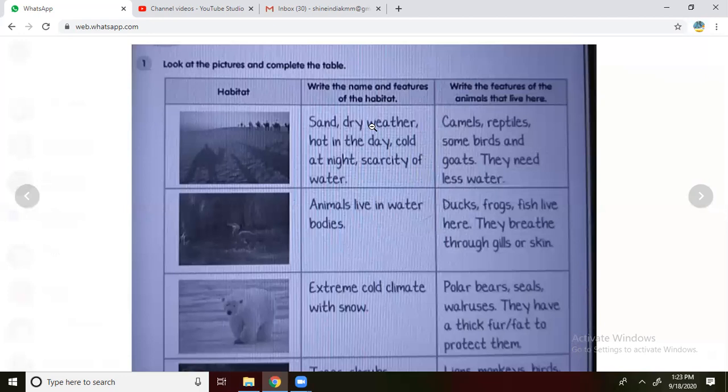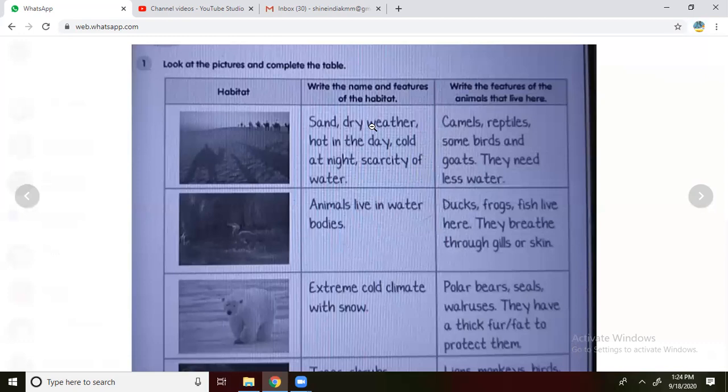Right. Next one is the polar bear. Extreme cold climate with snow. Where will polar bears live? In the polar region. What is the condition there? Extreme cold climate with snow. Everywhere in the polar region we can see only ice and snow.